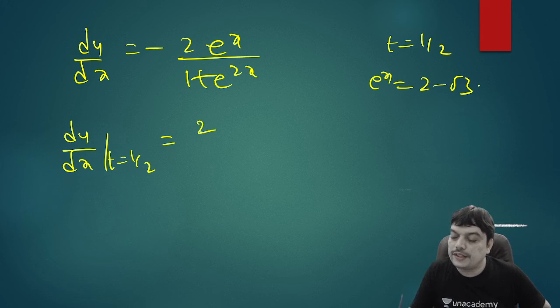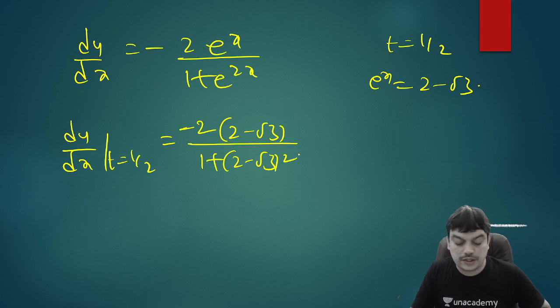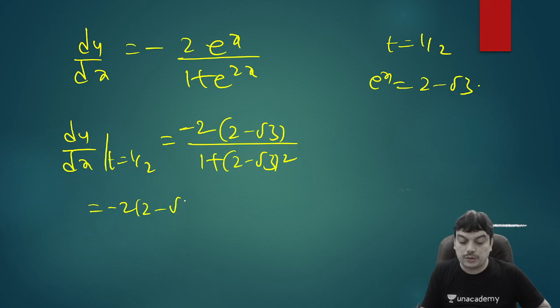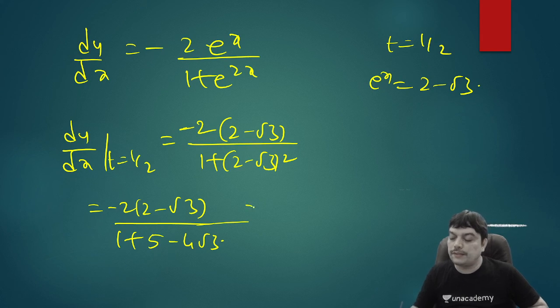So therefore, you can replace e power x with 2 minus root 3, which is equivalent to putting t as half only, by 1 plus e power 2x. e power 2x is nothing but square of e power x. So just write this and calculate. Let's see what we get. Minus 2 into (2 minus root 3) divided by, you expand this. (2 minus root 3) whole square will be 2 plus 3, that is 5 minus 4 root 3. So in the denominator, you get 6 minus 4 root 3.